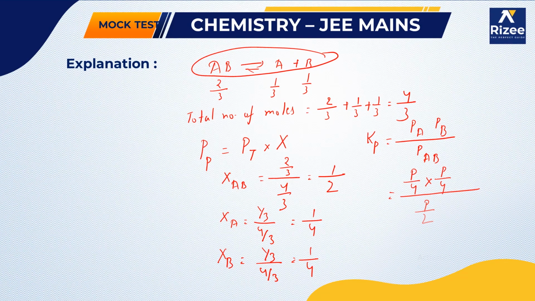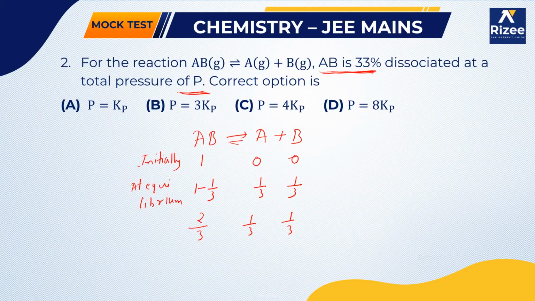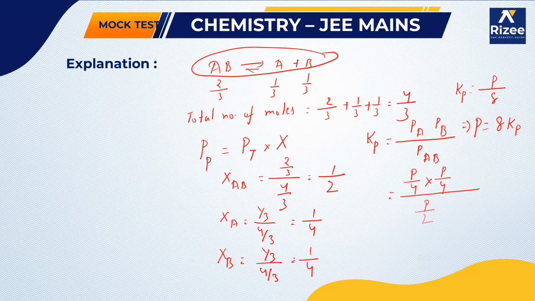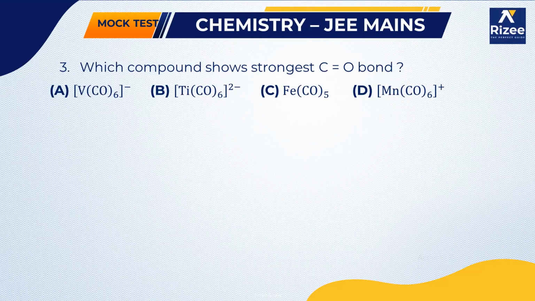So Kp is nothing but P by 8. From this we find that P is equal to 8 Kp. In the given options, the fourth option is P equals 8 Kp. So our answer is P equals 8 Kp. Okay, so moving on to the next question.